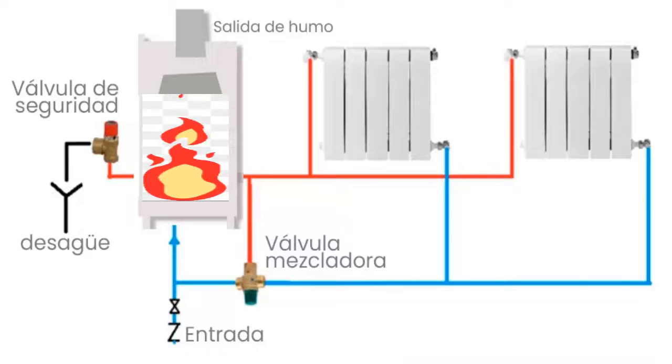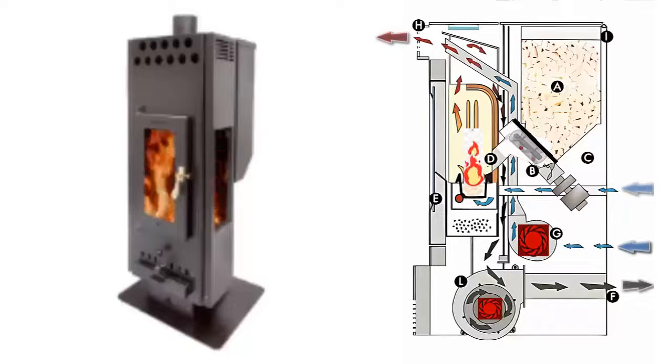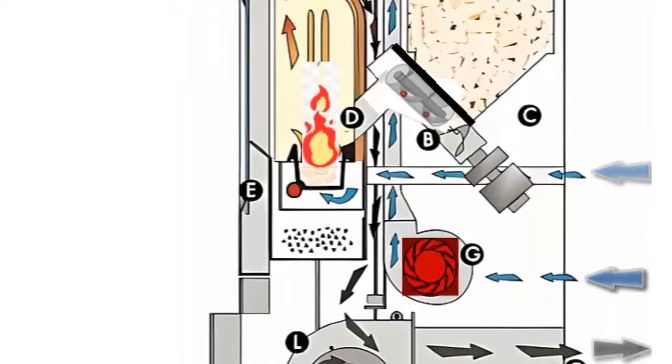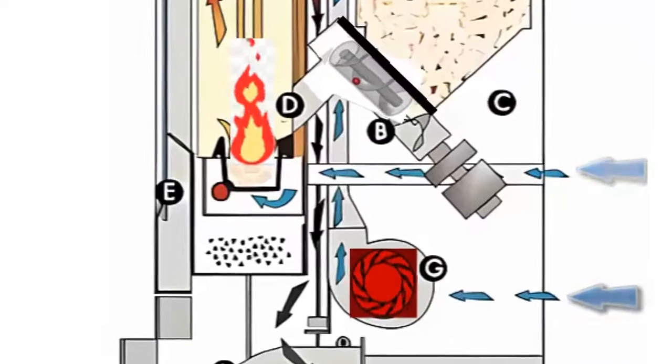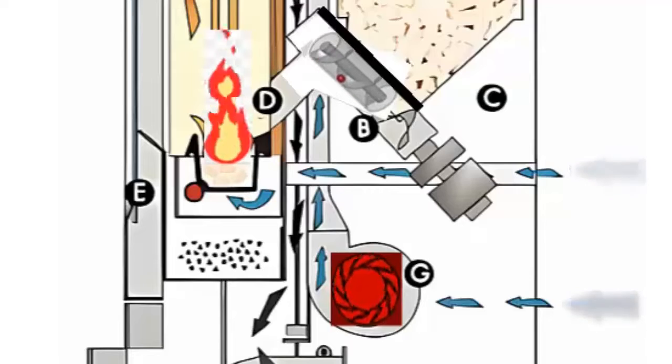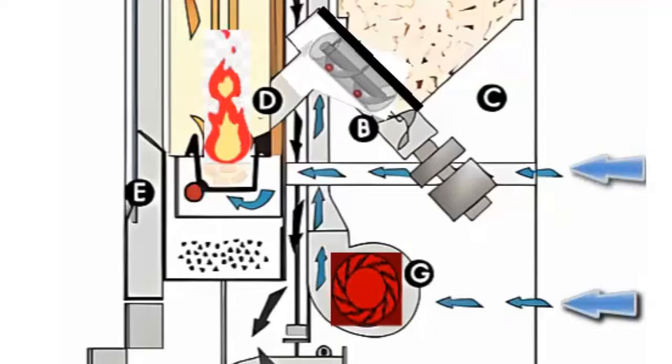What are the parts of pellet stoves? A. Internal pellet hopper. B. Auger. C. Auger motor. D. Ashtray or combustion crucible. E. Electric resistance for pellet ignition.